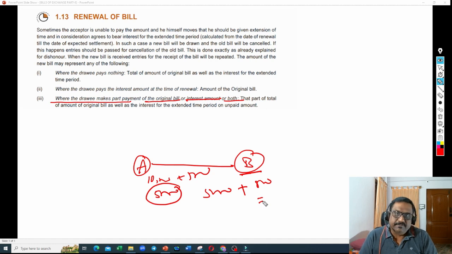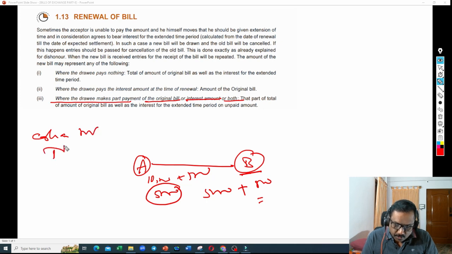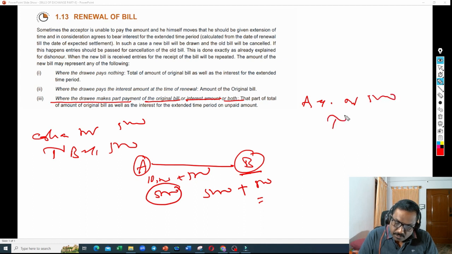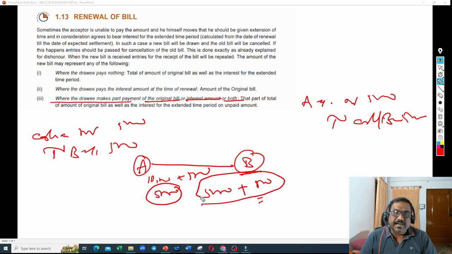That is the agreement. Then what will happen? He will receive cash account or bank account debit to B account 5,000. Partial amount received. What will B write? A account debit 5,000 to cash or bank account 5,000. Now what is left? 5,000 plus 500.